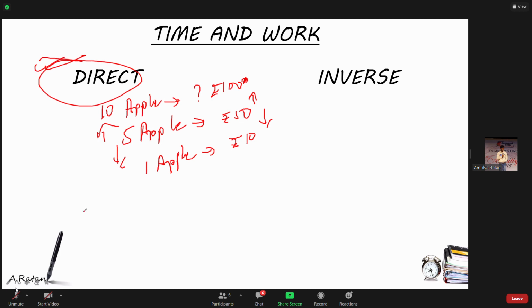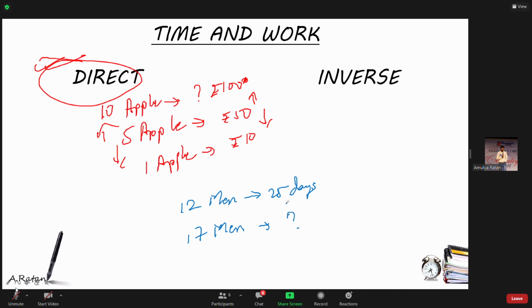Now, moving to inverse proportion, let's see. Consider I say 12 people can paint one room in 25 days. Then 17 people can paint the same room in how many days?